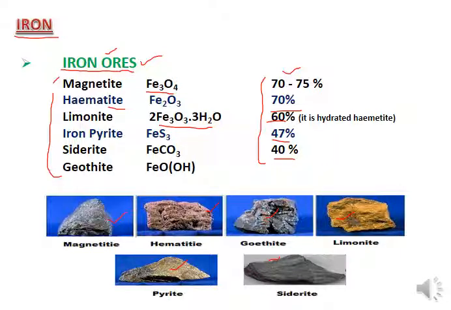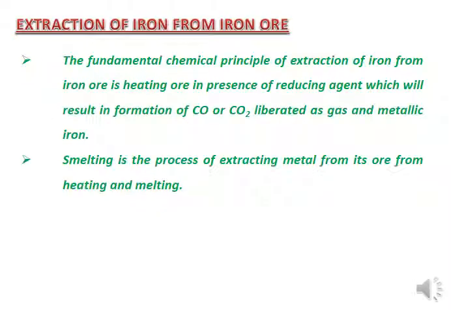Depending upon those, you can extract these ores from the mine sources, and then you can go towards the industry, which is responsible for further extracting the pure iron out of these iron ores.